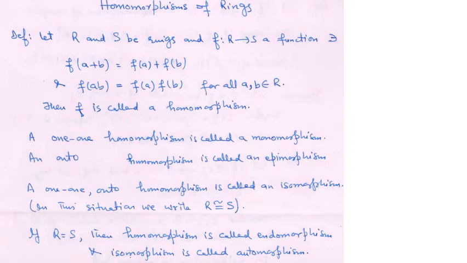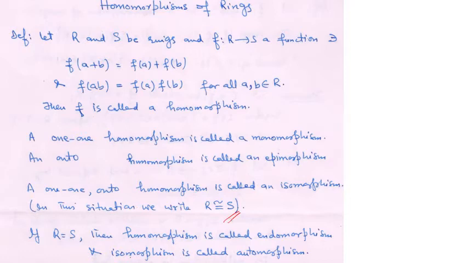Let R and S be rings and f a function from R to S such that f preserves addition and multiplication. That is, f(a+b) = f(a) + f(b) and f(ab) = f(a)f(b) for all a, b in R. Then f is called a homomorphism. And if f is 1-1, it is called a monomorphism. If f is onto, then it's called an epimorphism. And if it is both 1-1 and onto, then it is called an isomorphism. And in this situation, we write R is isomorphic to S.